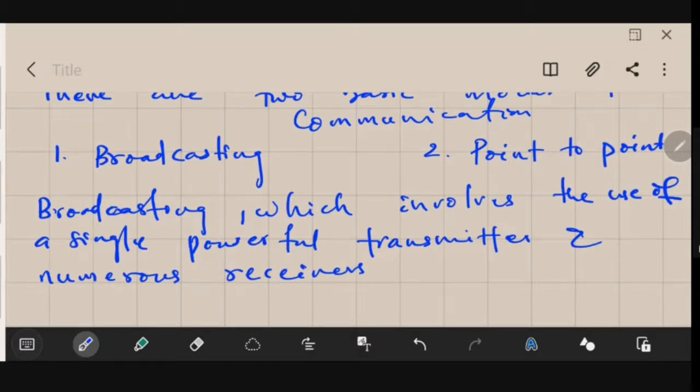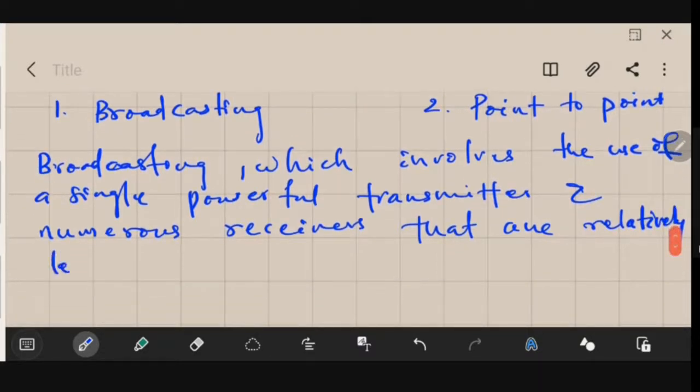Okay, when you are in a crowd, you are the speaker. Suppose you have climbed on the stage and you are speaking on the microphone, you are the transmitter, and the crowd that is listening are the receivers. So numerous receivers that are relatively less expensive to build.